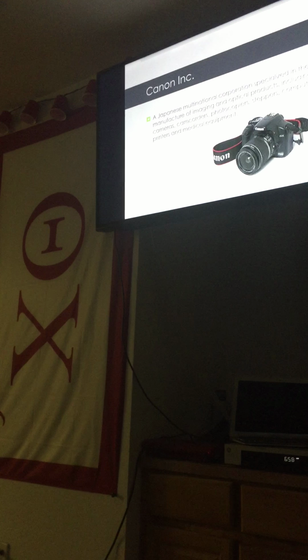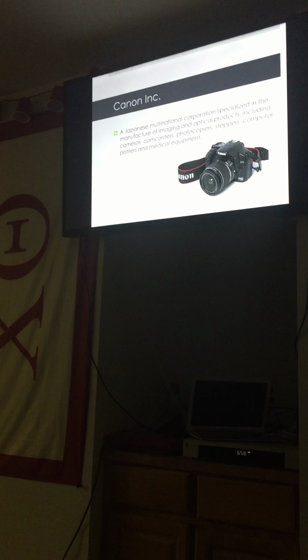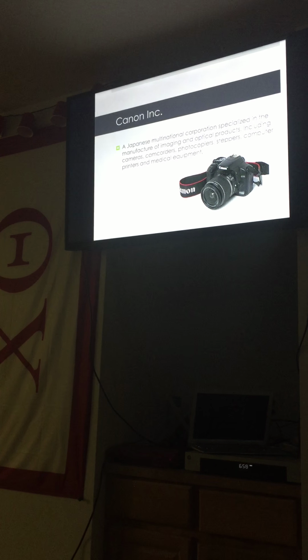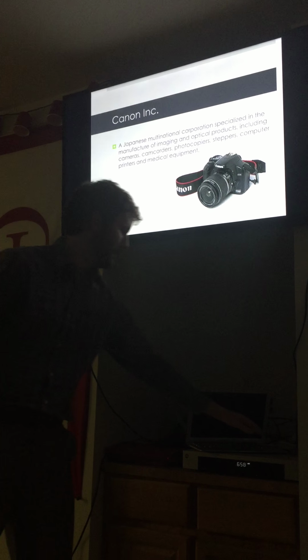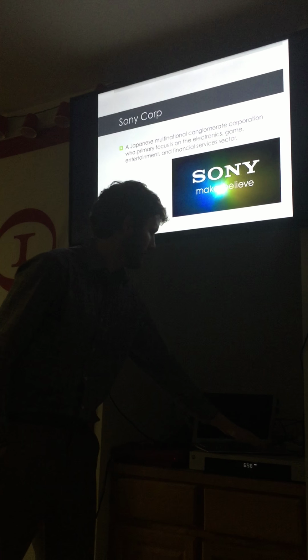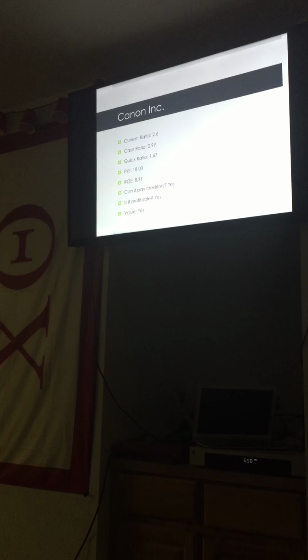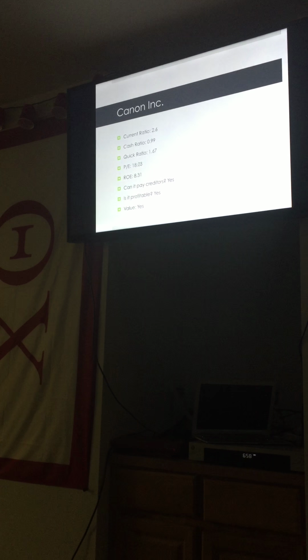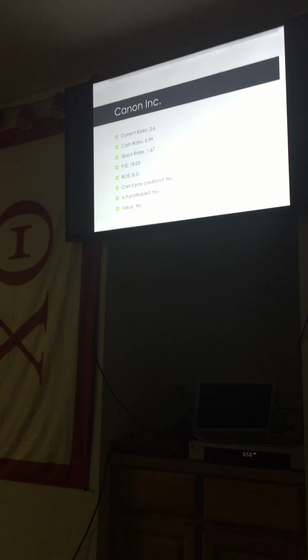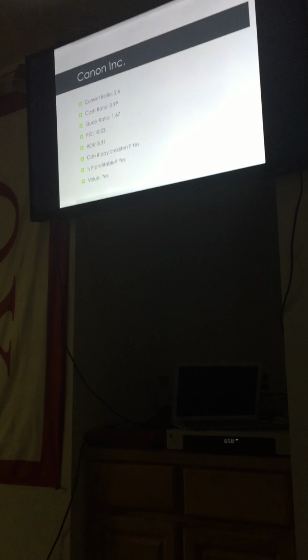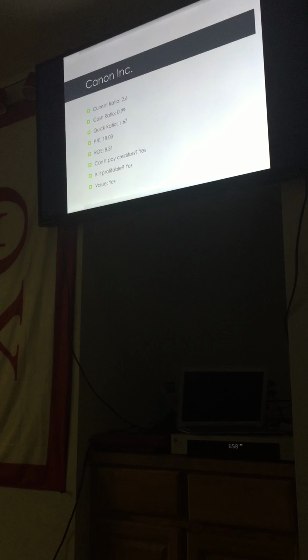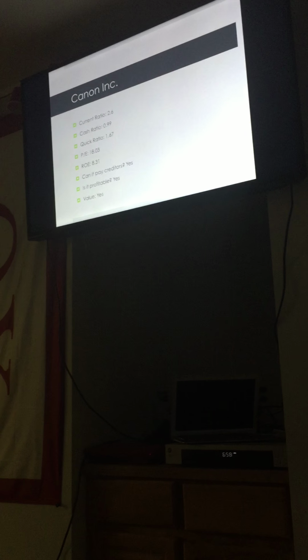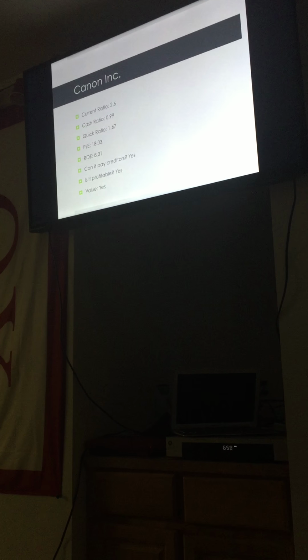Next we have Canon. It's a Japanese multinational corporation that specializes in the manufacturing of imaging and optical products, including cameras, camcorders, photocopiers, steppers, computers, printers, and medical equipment. They had a really high current ratio compared to the industry average. Their cash ratio and quick ratios were right on par with the average. Their current ratio was 2.6, cash ratio was 0.99, and their quick ratio was 1.67.